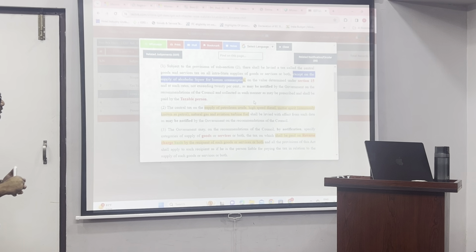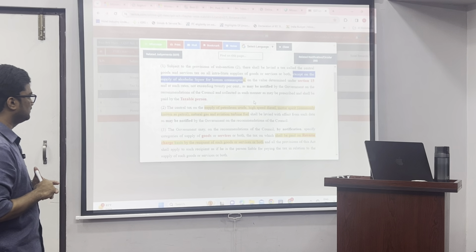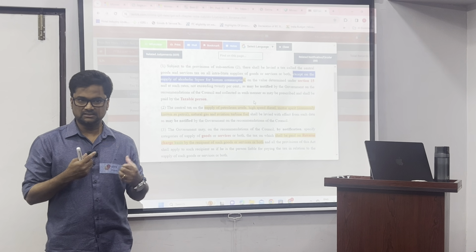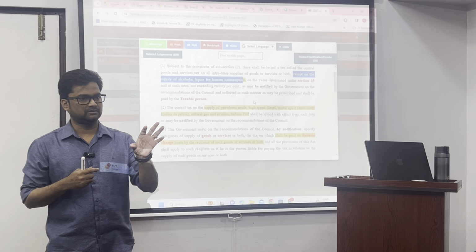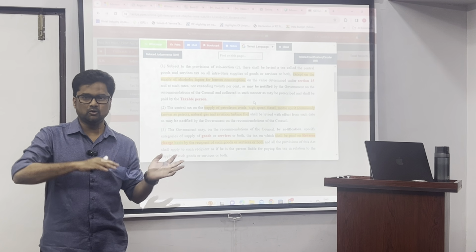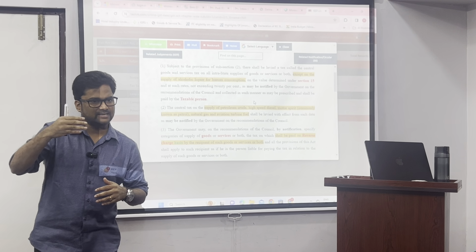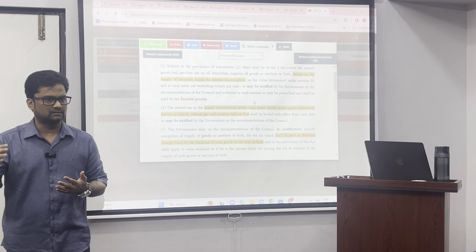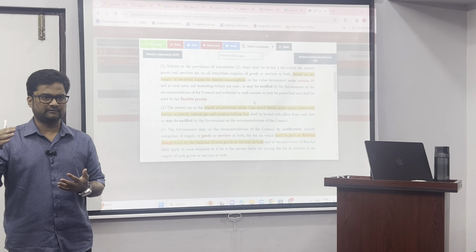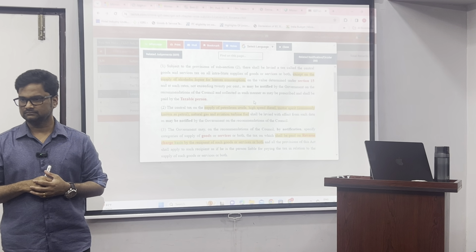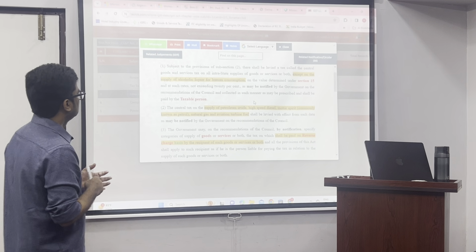What is the value? You have to go through section 15. At such rates. This is an act, no? It will say such rates. Then you will go to the GST tariff. Then there will be category wise tariff: 5% one tariff, 12% one tariff, 18% one tariff, 28% one tariff. Okay, fine.